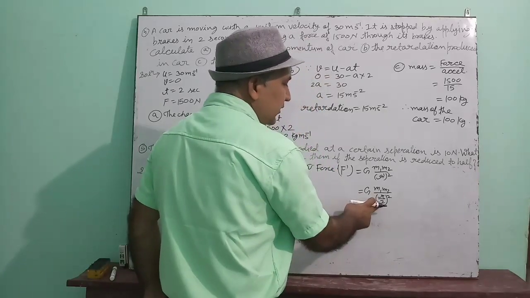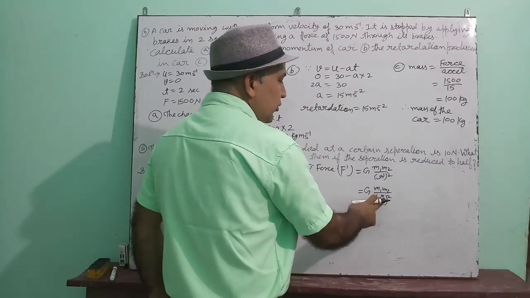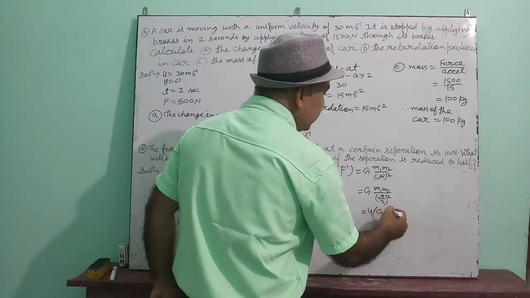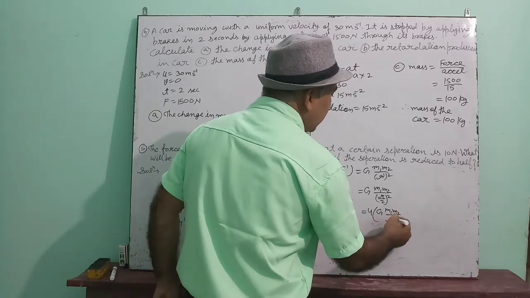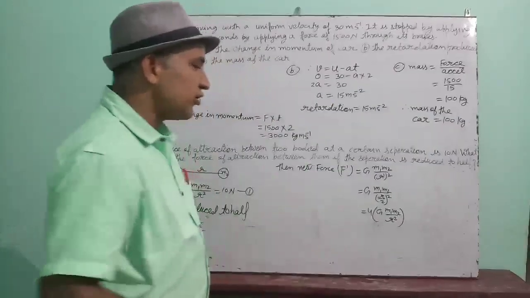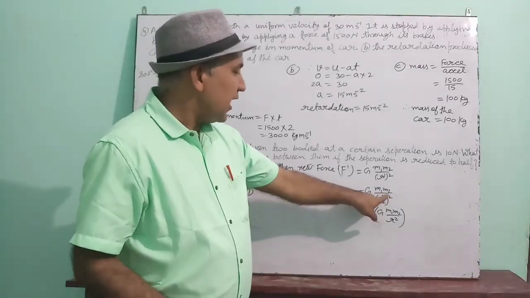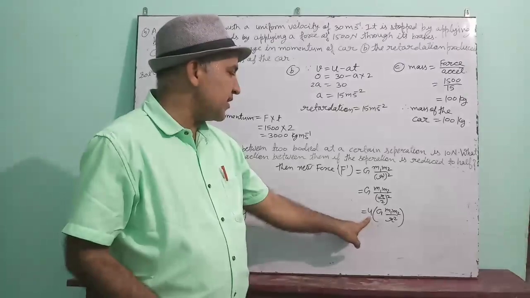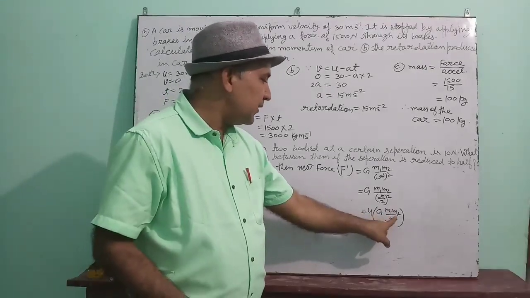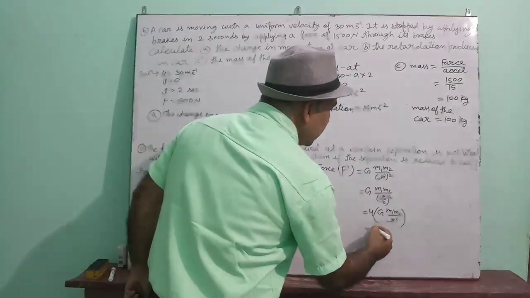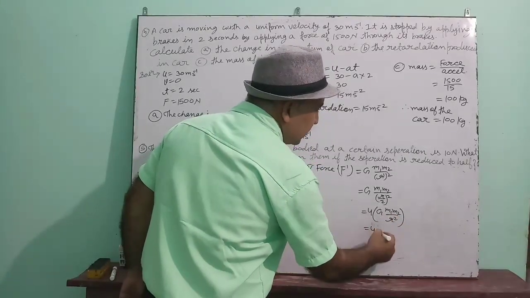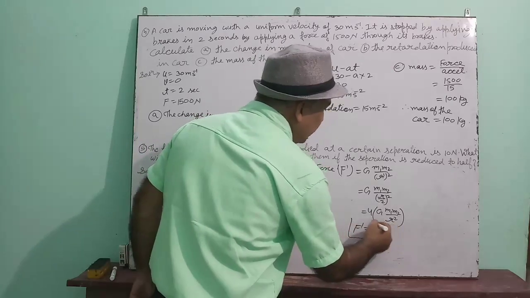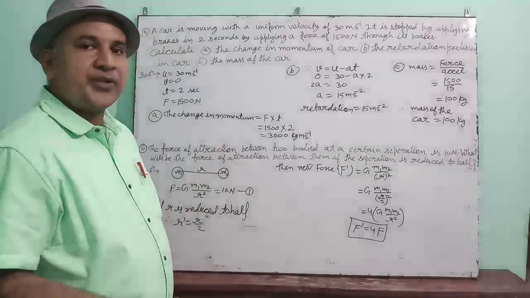If you solve it, this 2 square will come up. That means 4 into G m1 m2 upon r square. You will get this term. Is this understood? R square upon 4, that 4 will come up, so I have written 4 separate. 4 into G m1 m2 upon r square, and this G m1 m2 upon r square is equal to F. That means the new force will become 4 times.